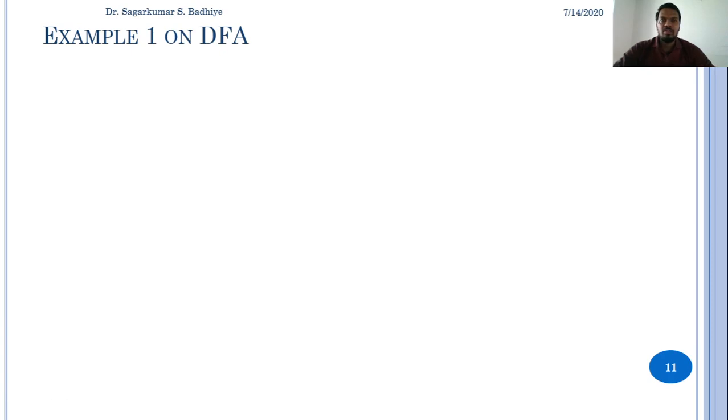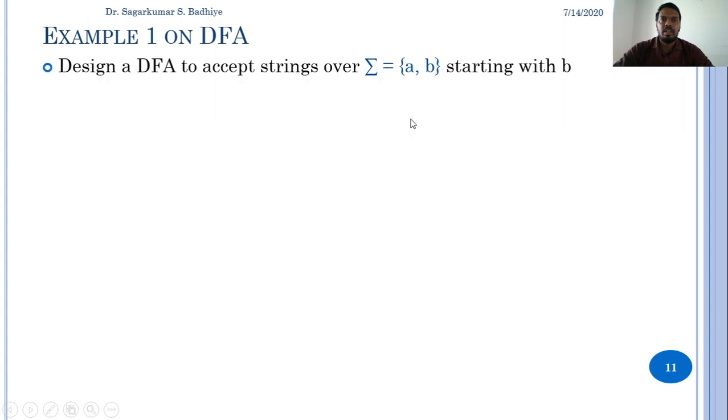Welcome to the next class of theory of computation. In the previous class, we have discussed acceptance of a string by deterministic finite automata. And in this class, we are going to design a deterministic finite automata that accepts all the strings over A and B that are starting with a B.